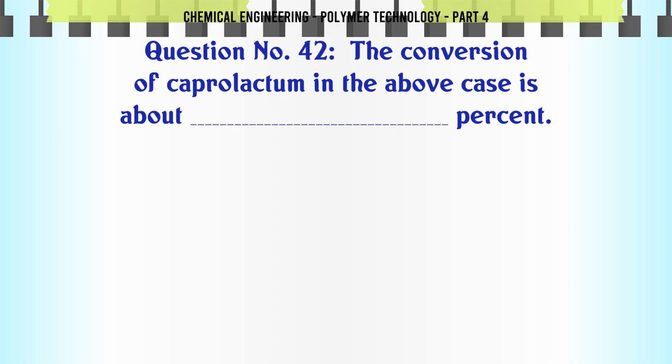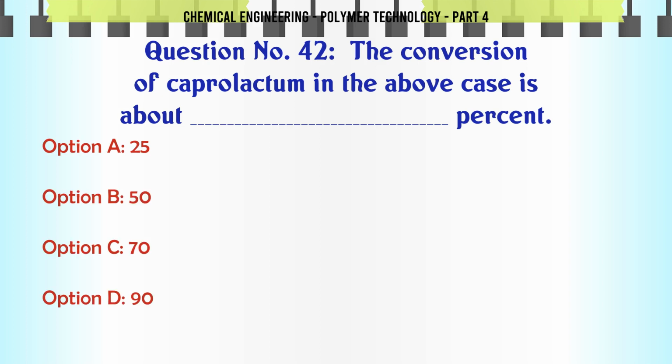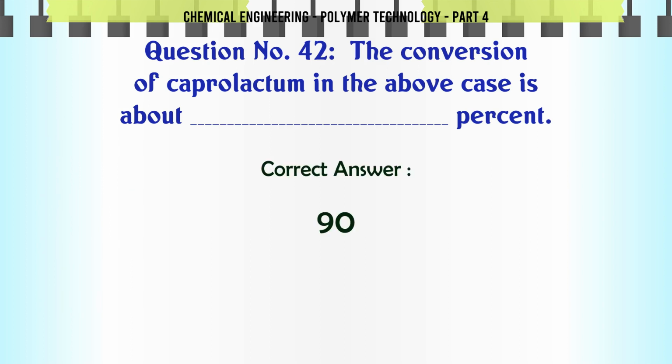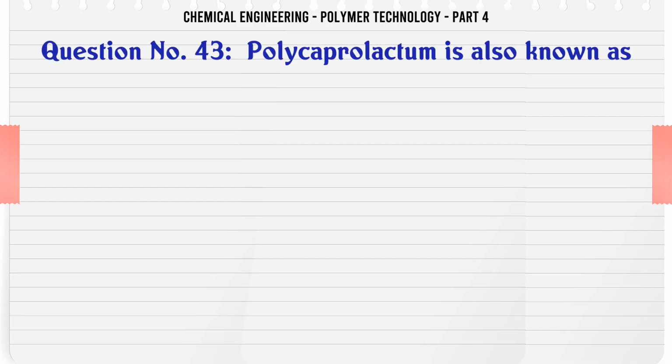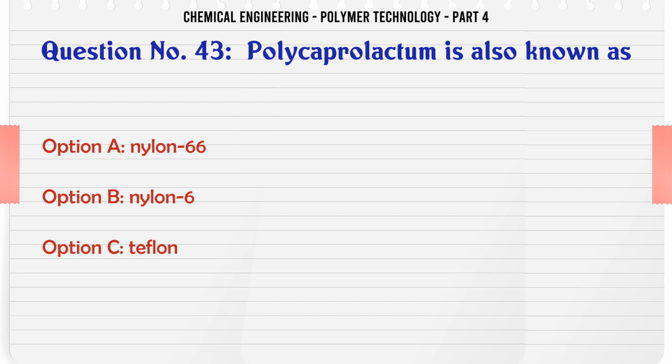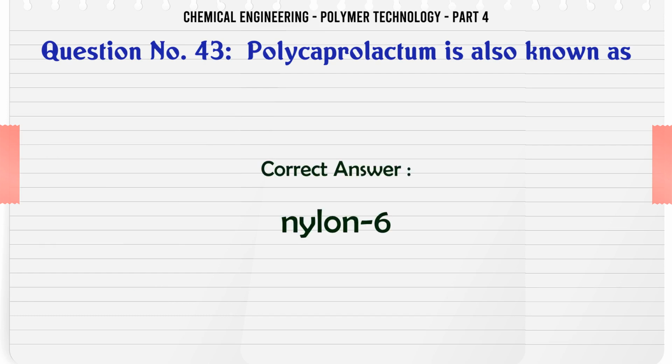The conversion of caprolactam in the above case is about % A. 25, B. 50, C. 70, D. 90. The correct answer is 90. Polycaprolactam is also known as A. nylon 66, B. nylon 6, C. Teflon, D. SBR. The correct answer is nylon 6.